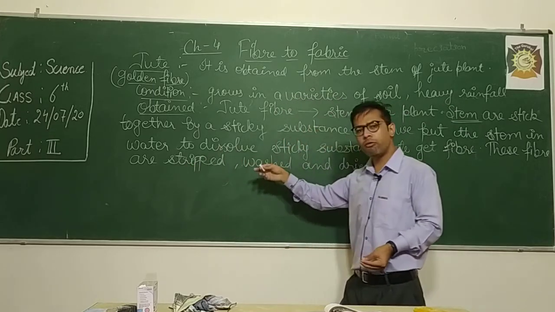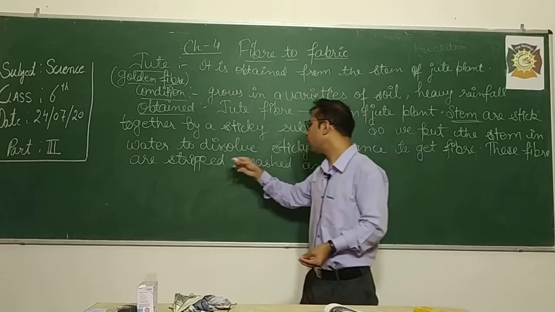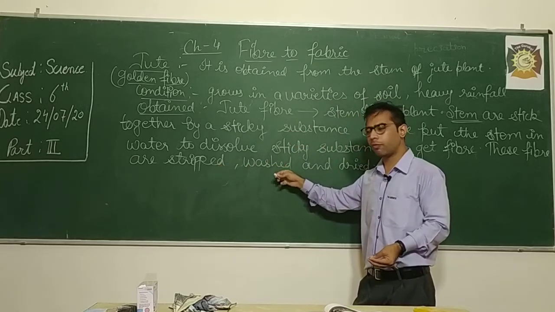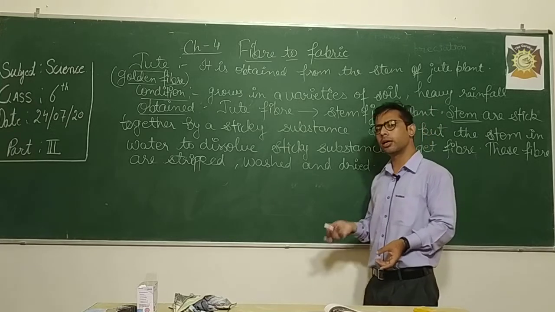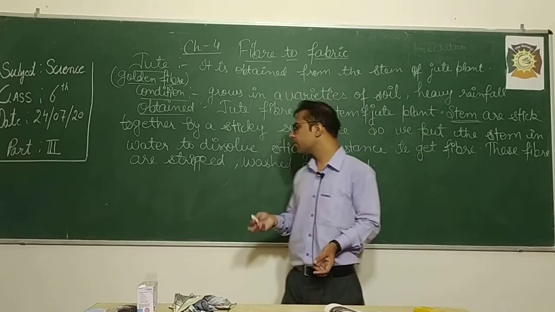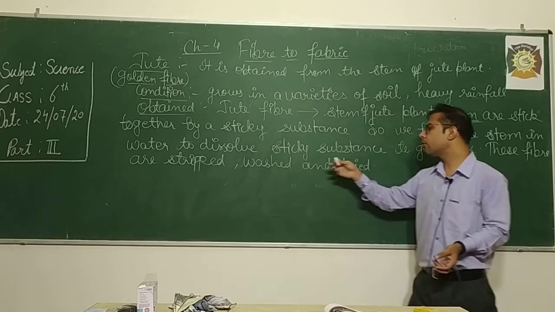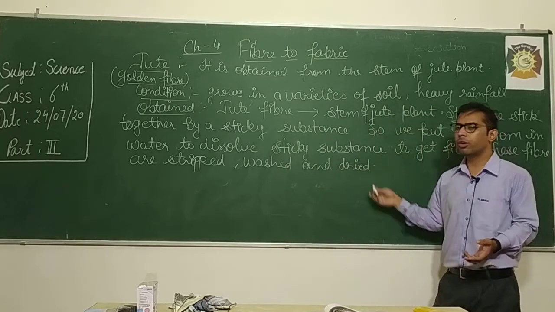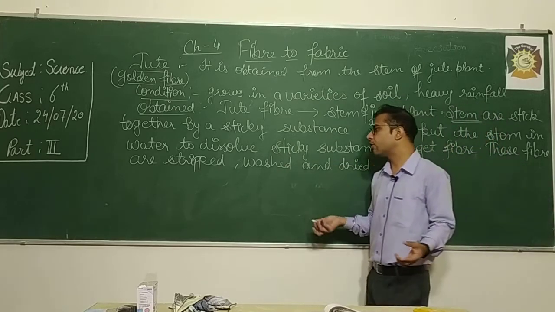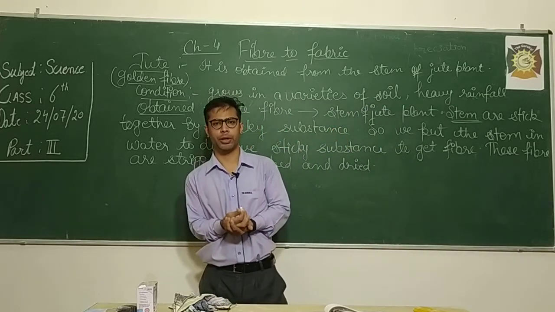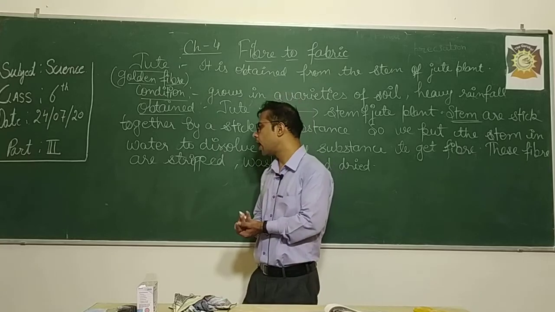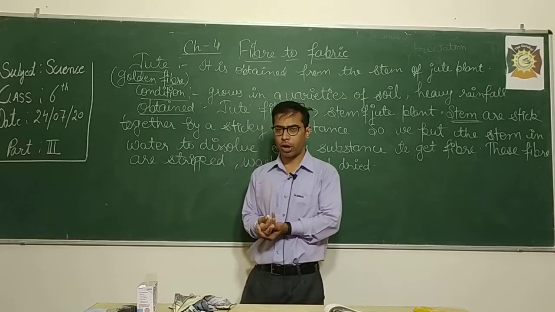Then we wash all the fibers so that any dirt or dust particles are removed. After washing, we dry these fibers, and after drying we can use them to make different types of fabric. So this is the process by which we obtain jute fiber.